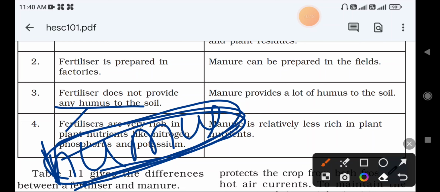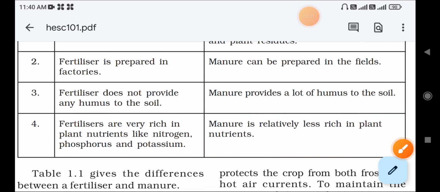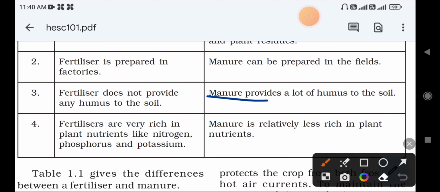When we add fertilizer to the soil, it does not provide any humus to the crop field. Manure provides a lot of humus to the soil. Manure will provide a lot of humus to the soil. This is the main difference between them.